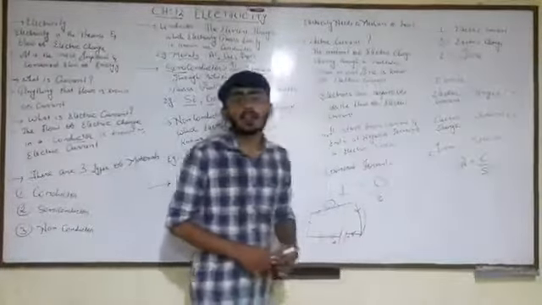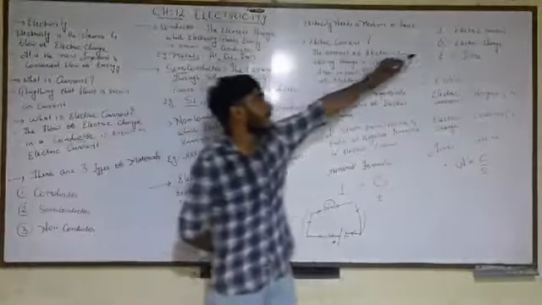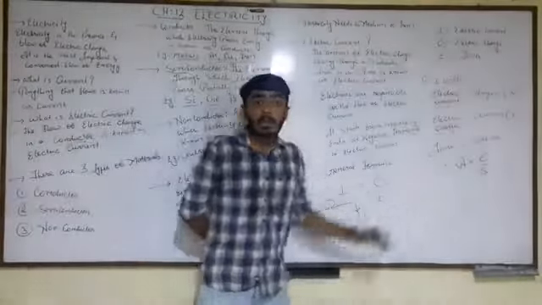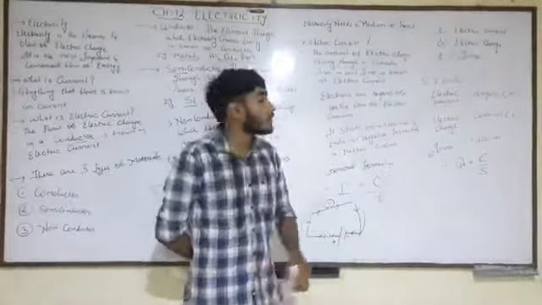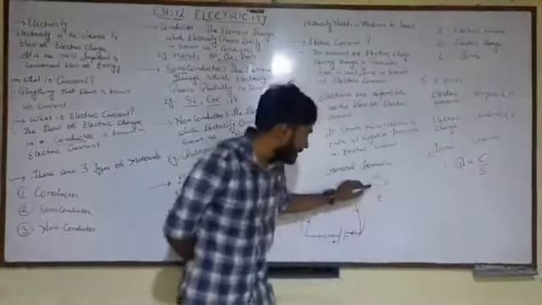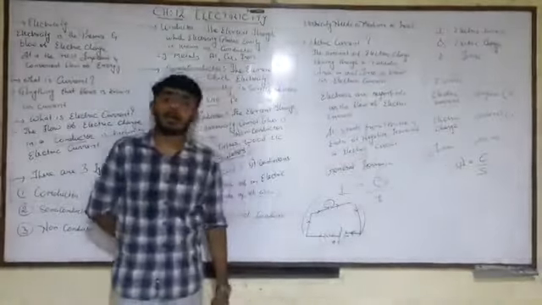Here I is stated as electric current, as I have written over here. So here we told that the amount of electric charge, now what is electric charge? That is Q. So I equals Q upon T.